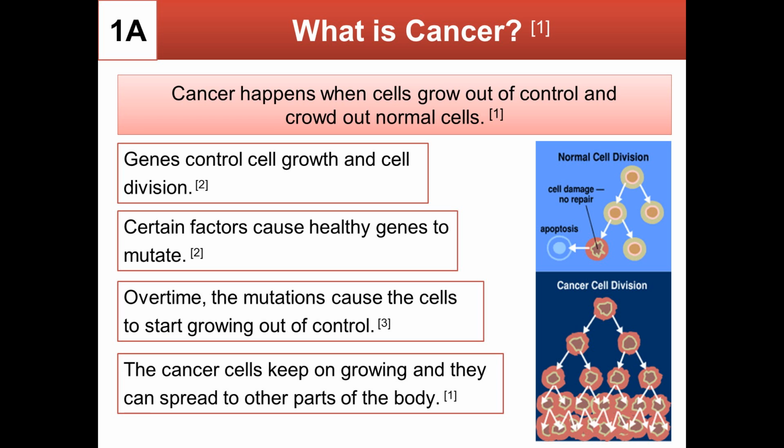Genes are the ones that control cell growth and cell division. However, certain factors cause healthy genes to mutate. Over time, the mutations cause the cells to start growing out of control. The cancer cells keep on growing and they can spread to other parts of the body.